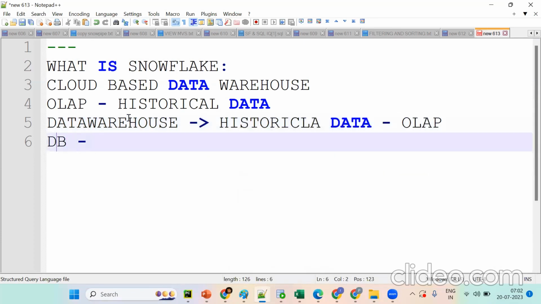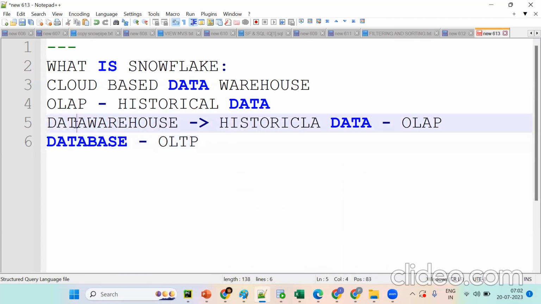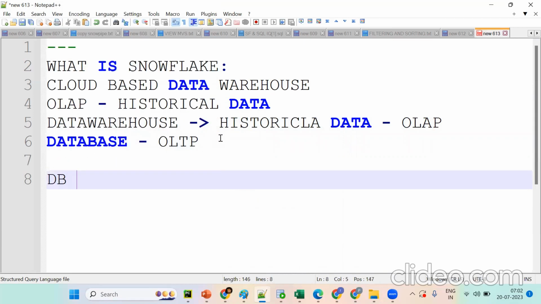So a database is nothing but day-to-day transactions. How can we handle day-to-day transactions? By using OLTP. This is for OLTP, remember? Snowflake, as a data warehouse, is mainly for historical data, that is OLAP. So a database is for OLTP.